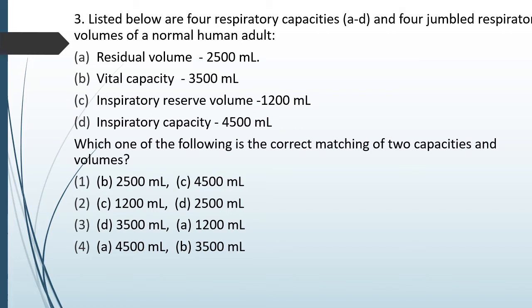The correct answer is option 3, that is the inspiratory capacity is 3500 ml and the residual volume is 1200 ml. So see, the columns are two different columns: residual volume, vital capacity, inspiratory reserve volume and inspiratory capacity. This is one column, and the volume given in front of them is a jumbled volume. So out of these 4 volumes, you have to identify which one fits which volume or capacity correctly.